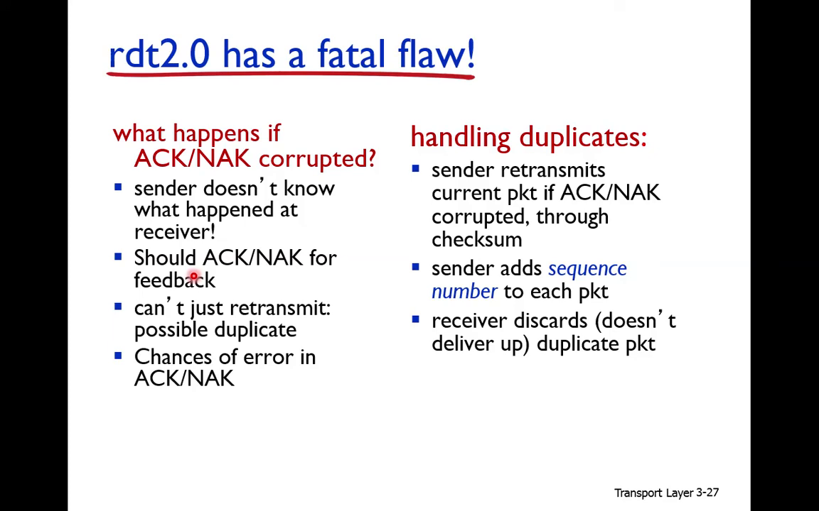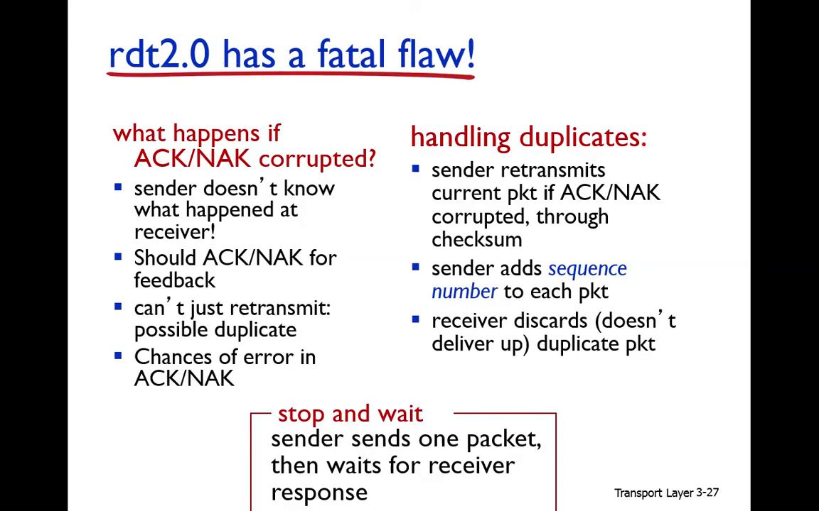For acknowledgement and negative acknowledgement, the chances of error are very, very low. But still it can happen. If it can happen, then what do we do? We already explained that there are two chances: either the packet can be duplicated or the packet can be lost. So for this purpose we use the sequence number.